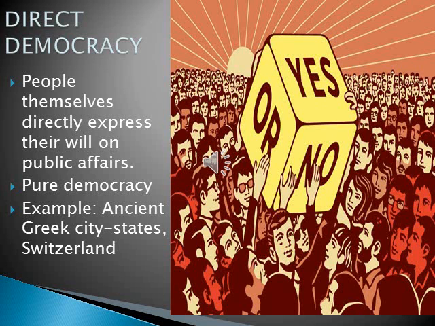In direct democracy, people themselves directly express their will on public affairs. If there is any critical situation or public affair, they ask the people to vote directly, to elect directly. This type of democracy is also called pure democracy. It existed in ancient Greek city states and now in Switzerland. People themselves directly express their will on public affairs, so this type of democracy is called direct democracy.